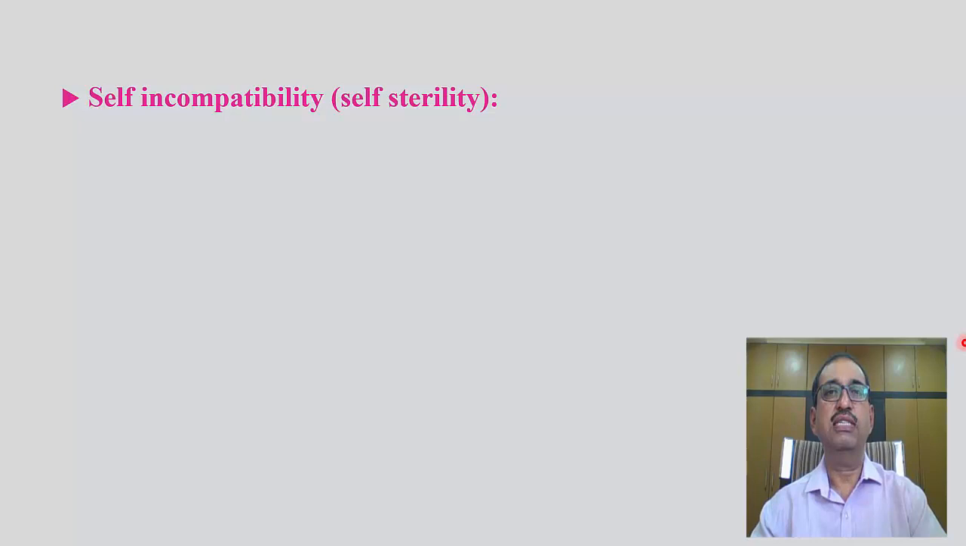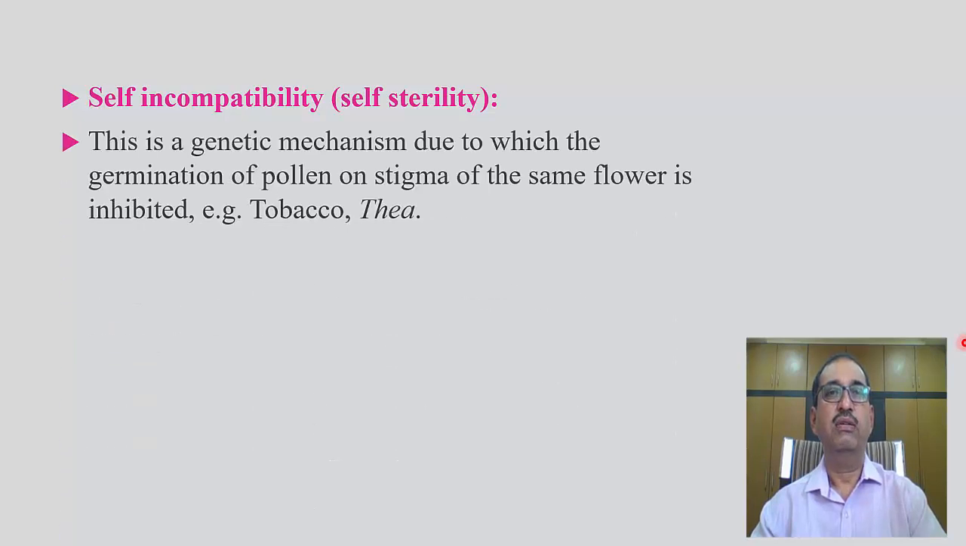Self-incompatibility or self-sterility. This is a genetic mechanism due to which the germination of pollen grains on the stigma of the same flower is inhibited, which is called self-incompatibility or self-sterility. For example, tobacco.